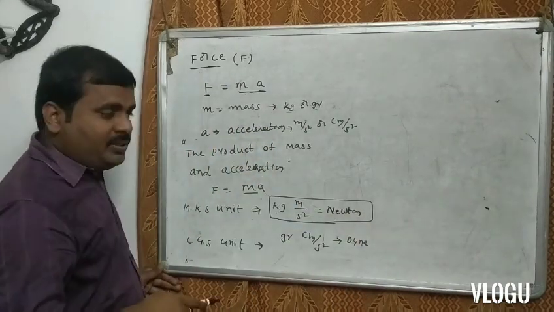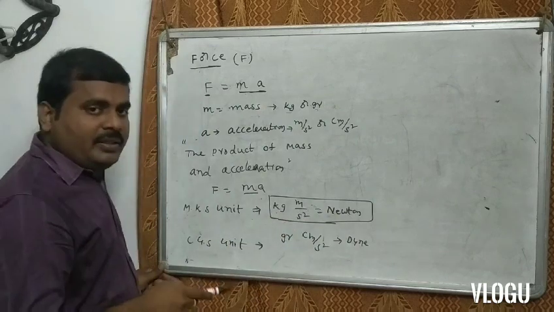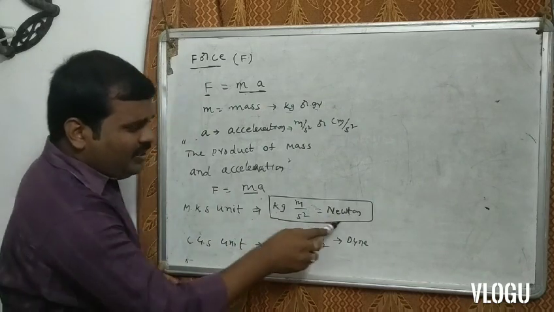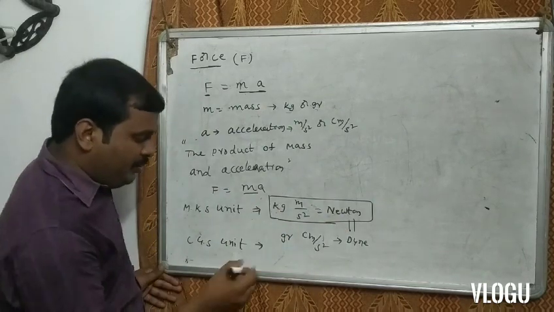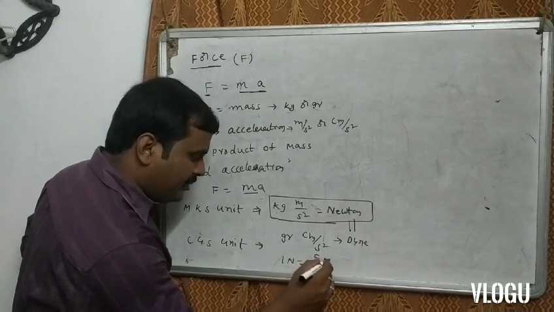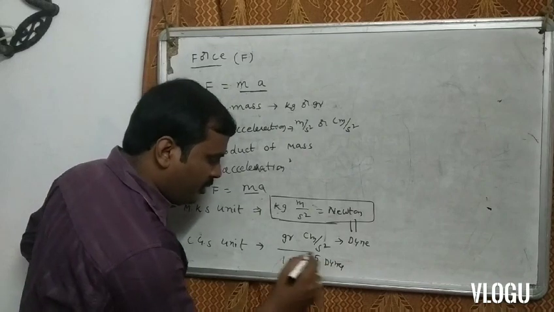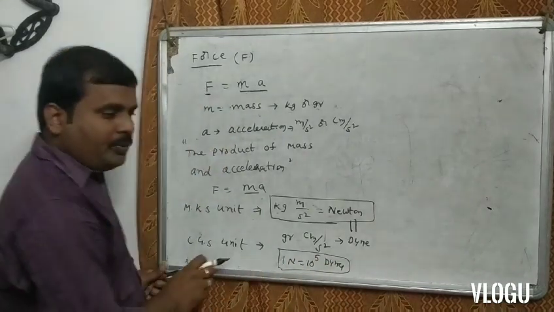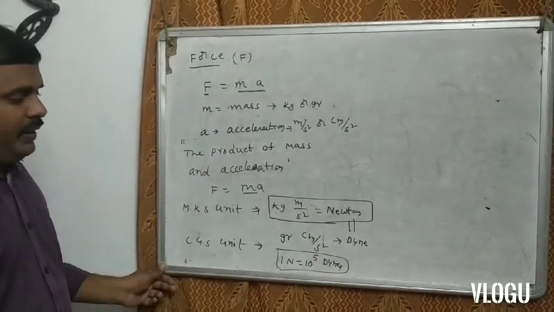Newton is the mks unit of force and dyne is the CGS unit of force. What is the relation between these two? 1 Newton is equal to 10 to the power of 5 dynes.